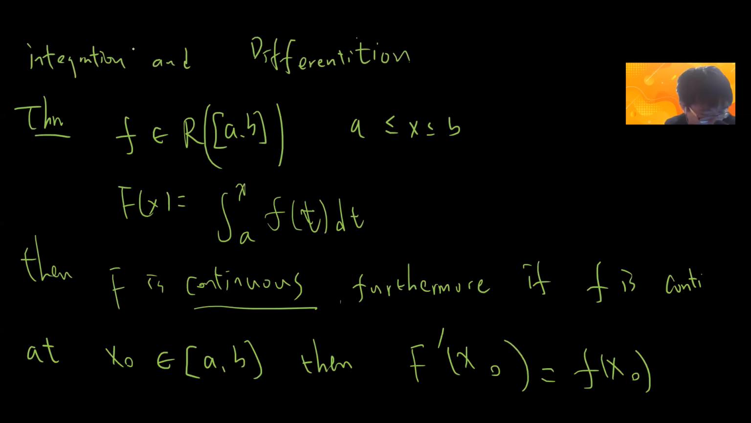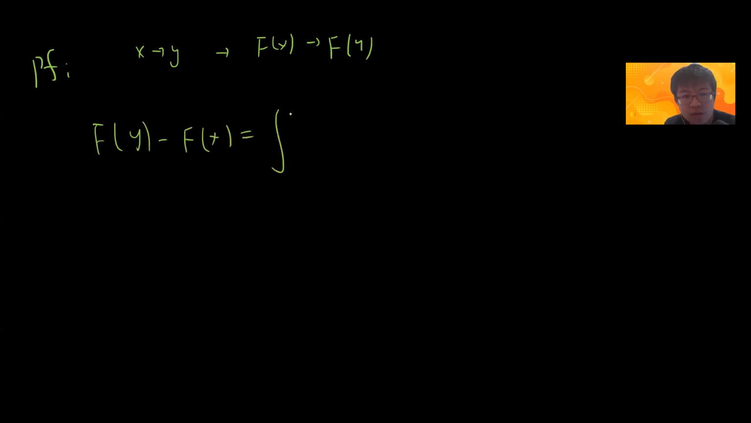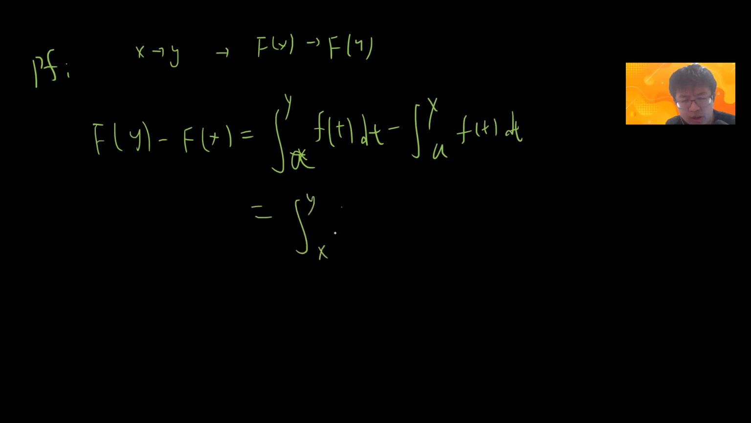Yeah, so let's prove F is continuous. This is simple. Continuous means that when x approaches y, then F(x) will approach F(y). So let's just compute F(y) minus F(x). This becomes the integral from a to y of f(t) dt minus the integral from a to x of f(t) dt. This is just the integral from x to y of f(t) dt, and we try to bound this.